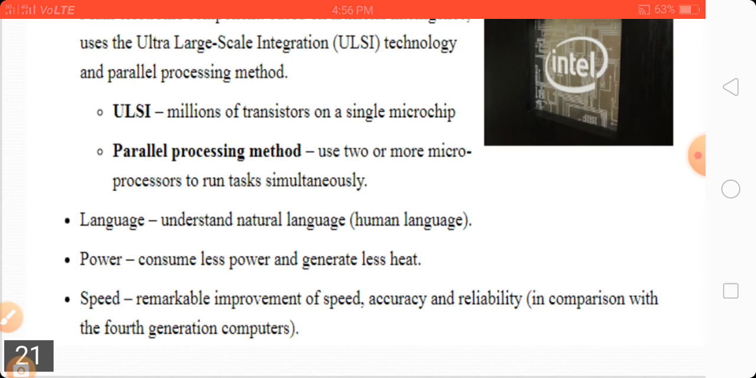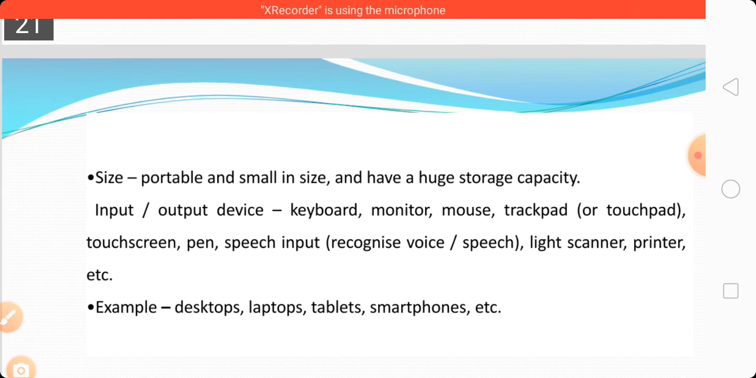Power: it consumes less power and generates less heat. That is also a characteristic of the fifth generation of computer. Speed: remarkable improvement of speed, accuracy, and reliability in comparison with the fourth generation. Size is portable and small, with huge storage capacity. Input and output devices are keyboard, mouse, monitor, trackpad, touchpad, touchscreen, speech input to recognize voice or speech, light scanner, printer, etc. Examples are the desktop, laptop, tablet, smartphone, etc. These are the fifth generation of computer.